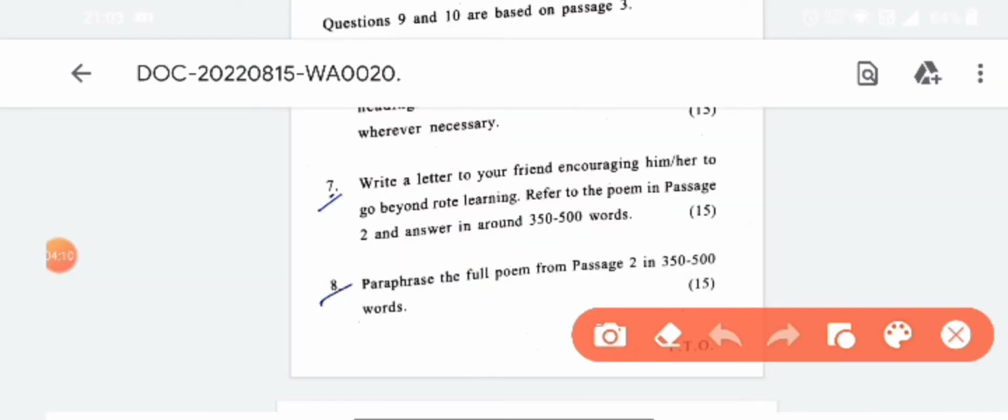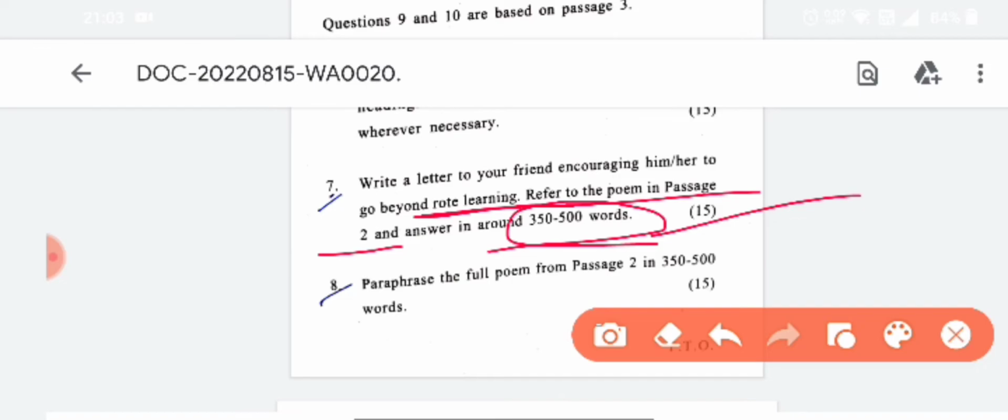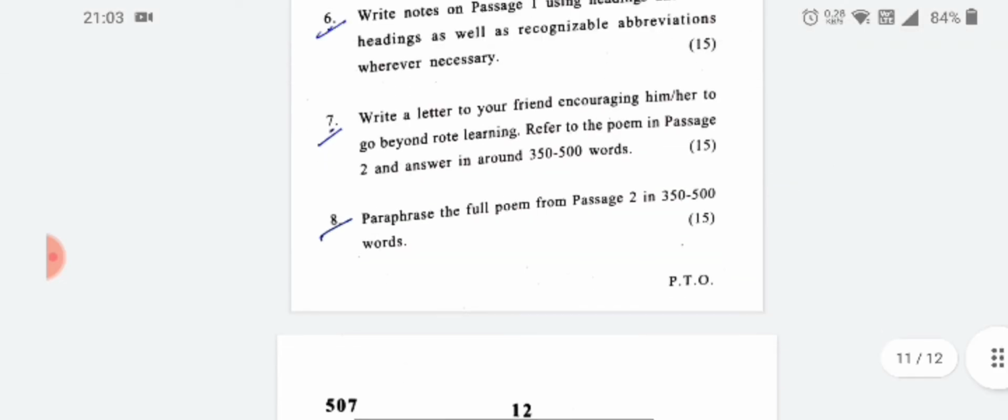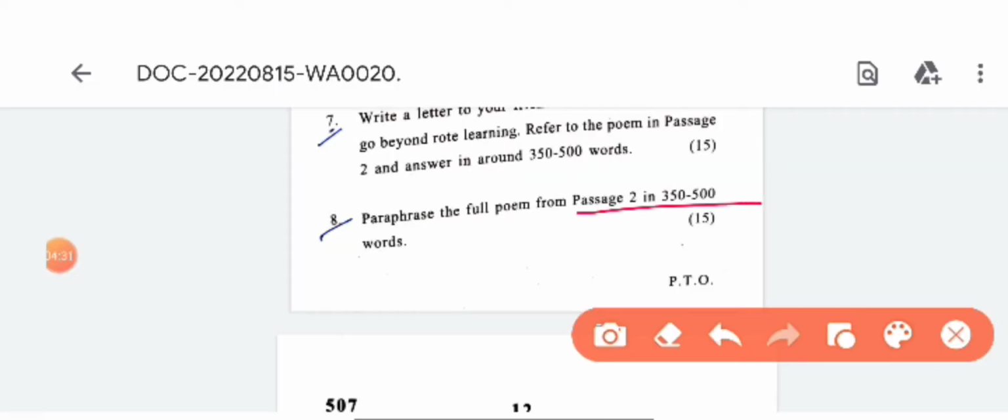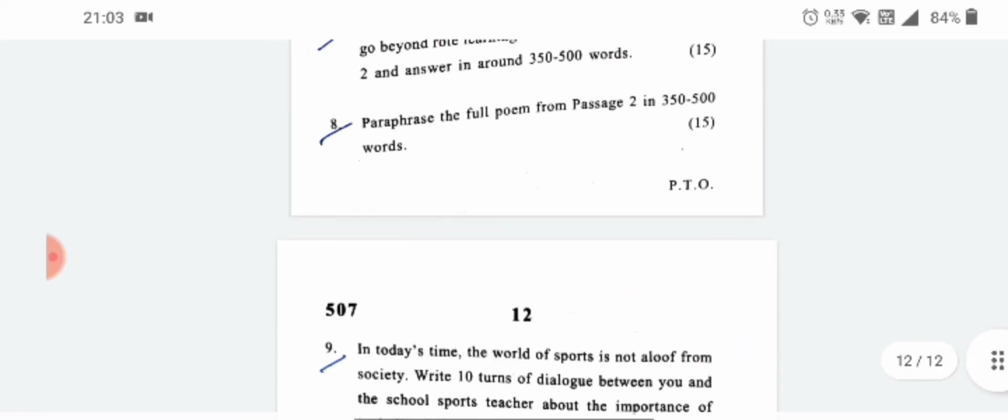Write a letter to your friend encouraging him/her to go beyond rote learning referred to in the poem in passage 2. Answer in around 350 to 500 words, and it is for 15 marks. Question number 8 is, paraphrase the full poem from passage 2 in 350 to 500 words, and it is for 15 marks.